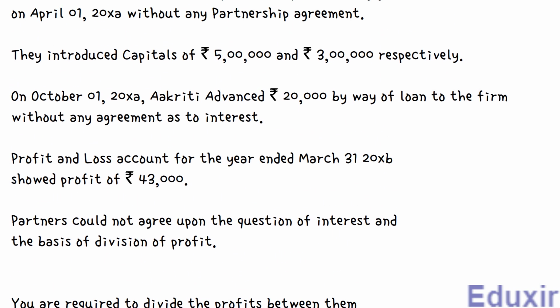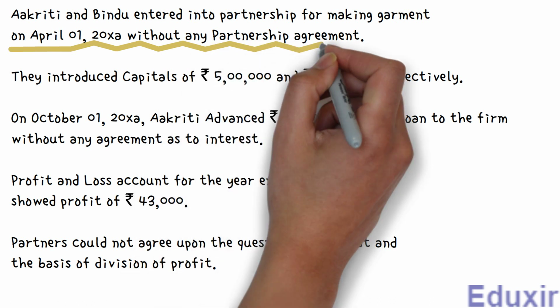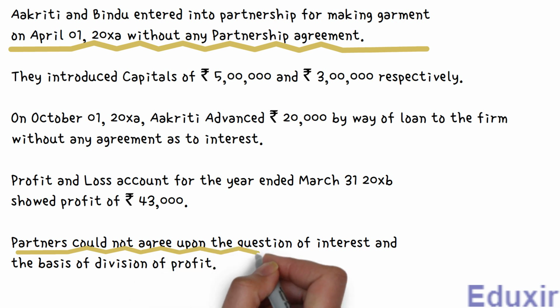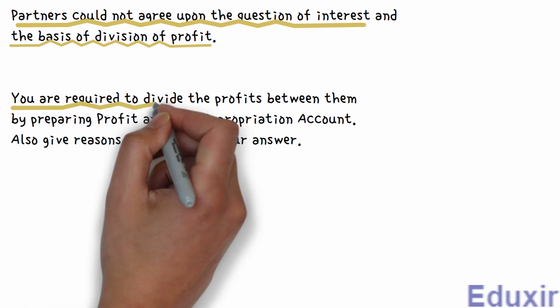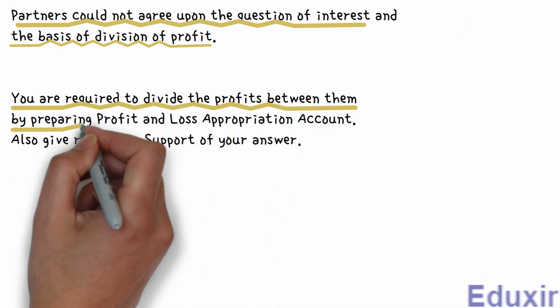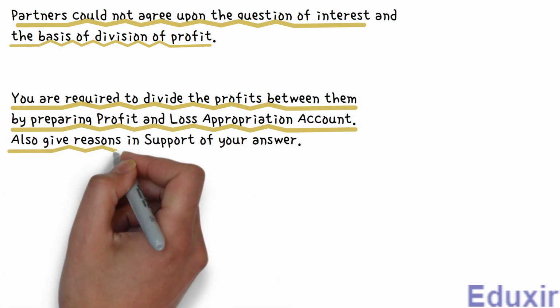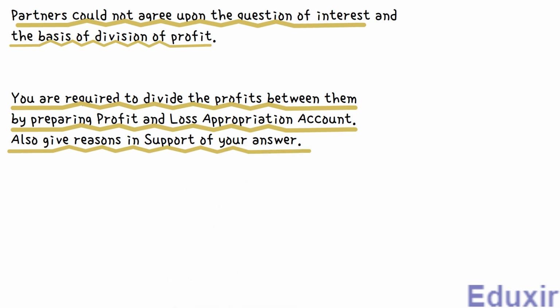So, as per the given problem, the partners Aakriti and Bindu entered into partnership without preparing any partnership agreement. So, there was a disagreement regarding the interest as well as regarding how the profits should be distributed. So, we need to divide the profits between the partners by preparing the profit and loss appropriation account. We would also give our reasons regarding the various practices adopted by us in the distribution of the profits.